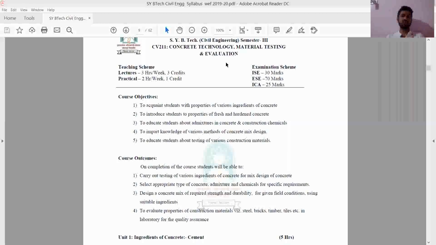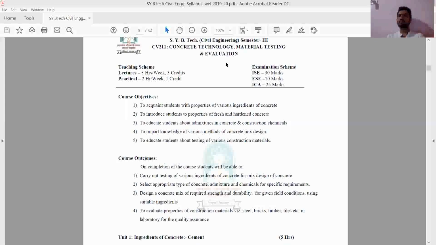Based on how much strength you need, you will do the mix design, and you will get to know the amounts of ingredients you need. What are the quantities of these ingredients that are required? With the help of mix design, you'll get to know the proportions or the amounts of these ingredients. Then you will mix the concrete. And if there is a requirement of some chemicals, you will add some chemicals, or if there is a requirement of any admixture, you will add that based on your requirement. So that is the mix design.